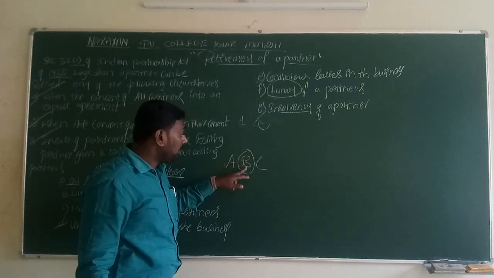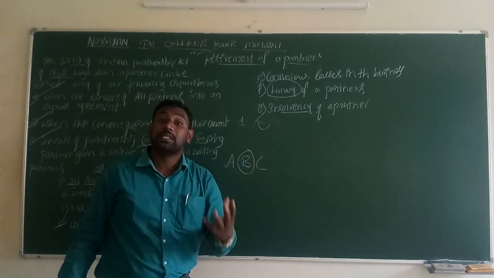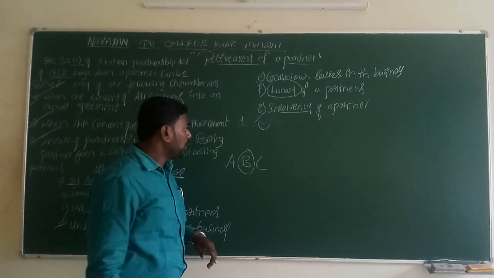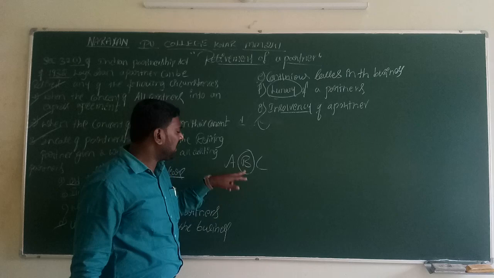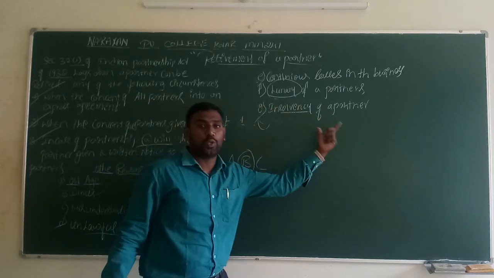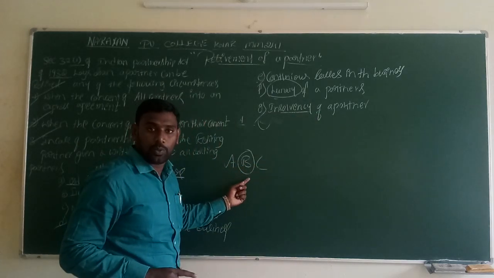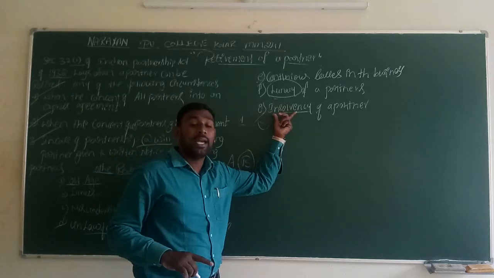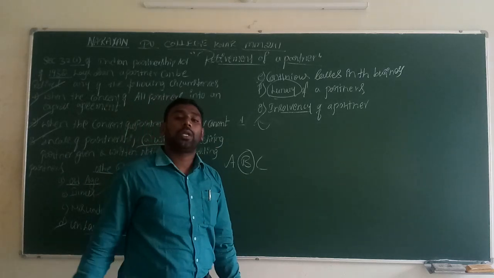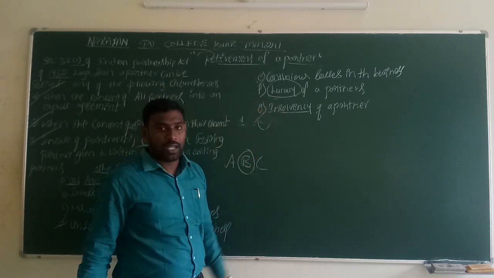So for the sake of this person, the entire business goodwill is reduced, bad opinion about the business is created, and the company loses its reputation. During that time, A and C will decide that this person has become insolvent. So we have to settle this account; we should not continue him as a partner in the business. Both partners decide and give retirement to the particular person. That activity is considered insolvency. If a partner does not have any capacity to repay the debts, that is considered insolvency. That is also one of the reasons.